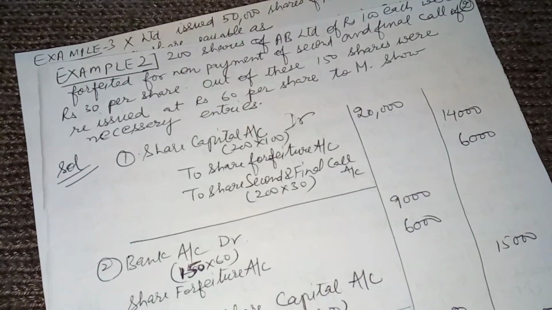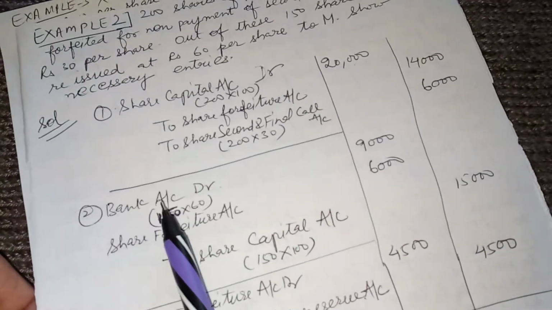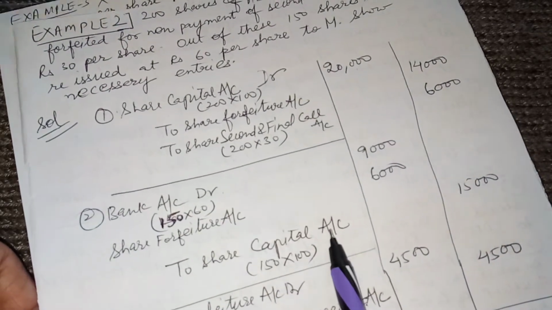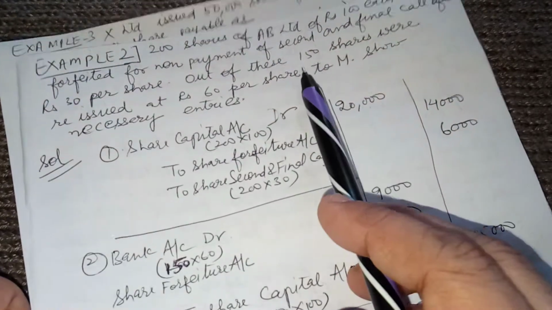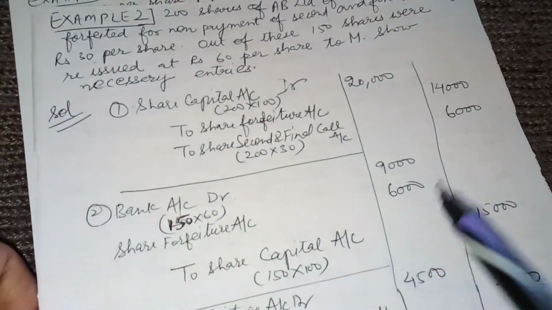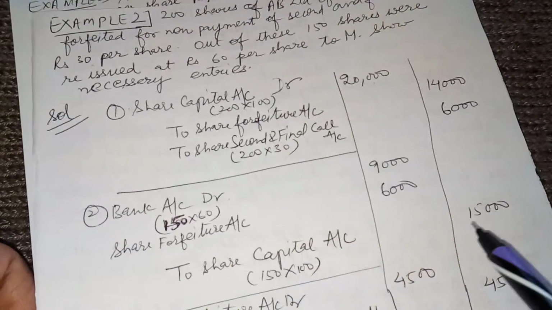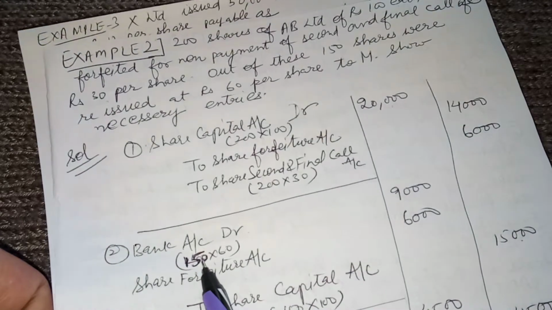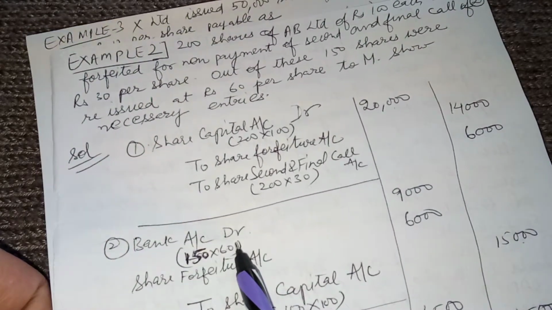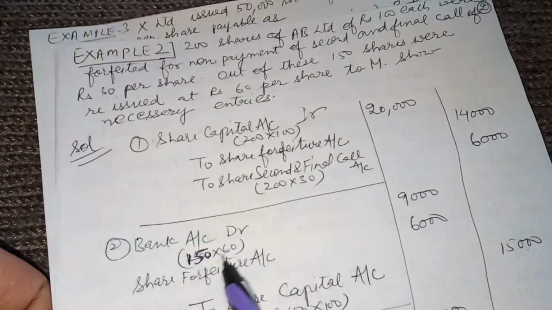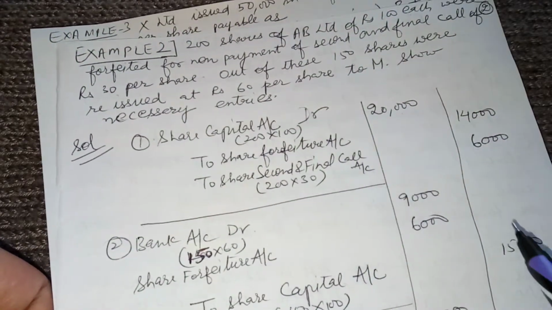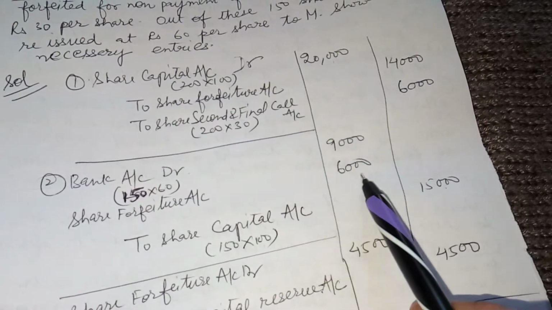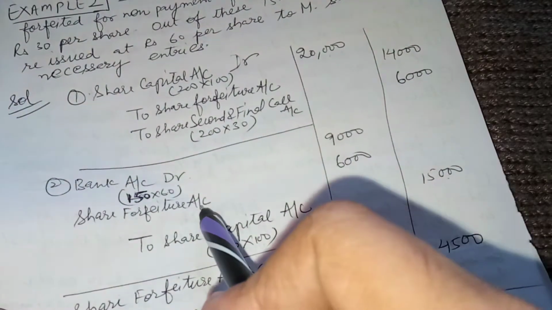Now when the shares are reissued, bank account debit, to share capital account. Only 150 shares are reissued, so 150 into rupees 100 per share, that is 15,000. And here bank account debit 150 shares into rupees 60 per share, 150 into 60, that is 9,000, and the difference, 15,000 minus 9,000, that is 6,000, will be debited to share forfeiture account.